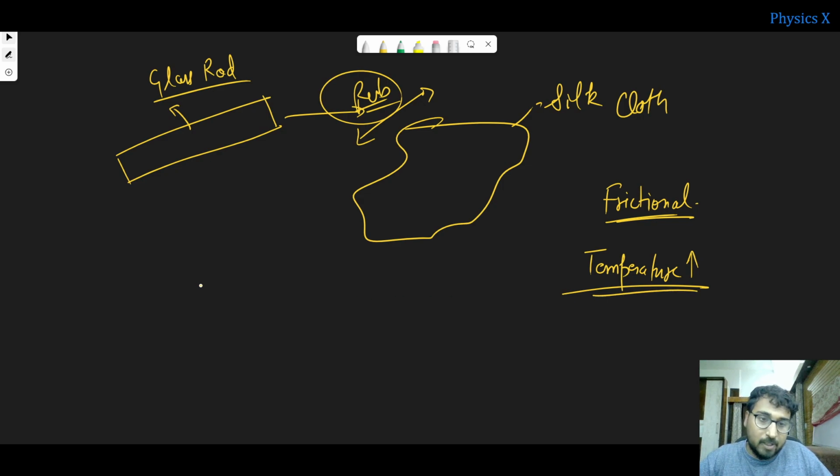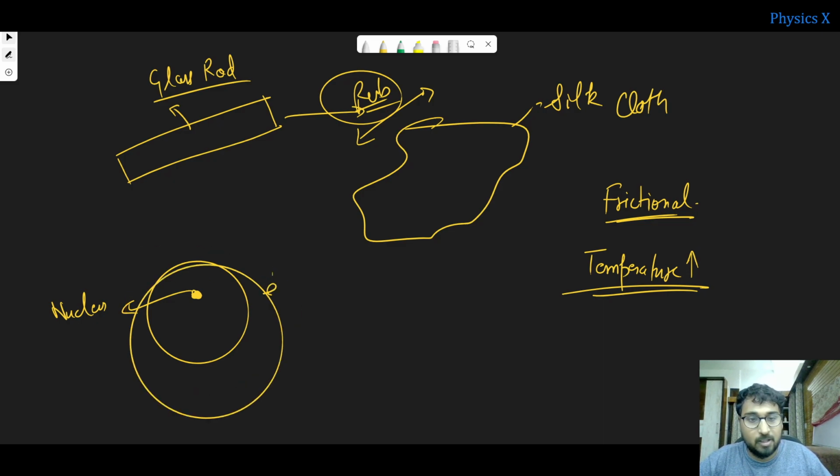So due to this increase in temperature, what happens? This was, let us say, an atom of glass, right? This is your nucleus, and let us consider these are your energy levels, and these are the electrons, right?